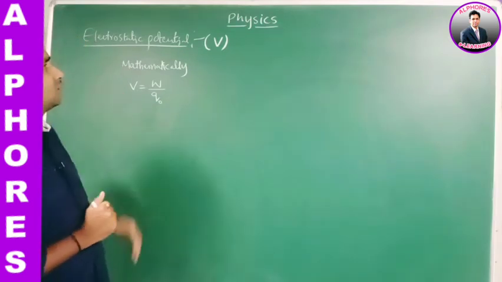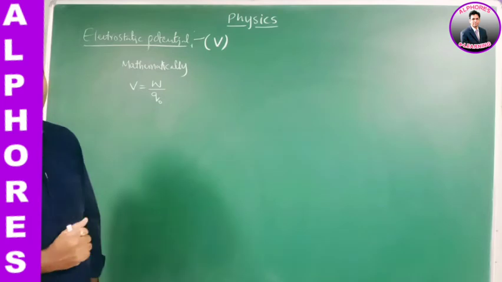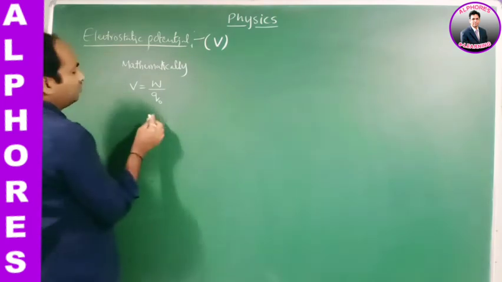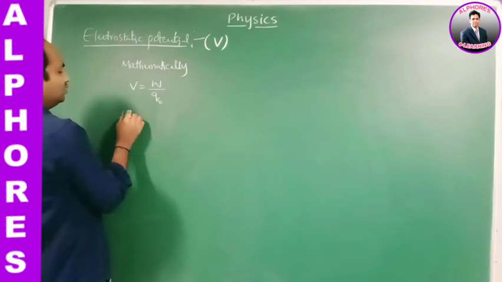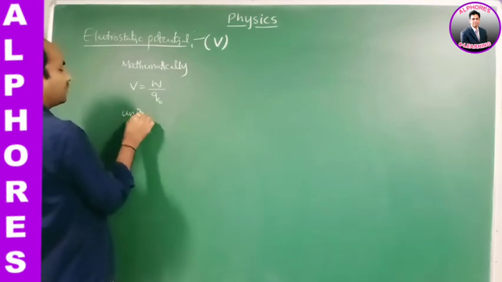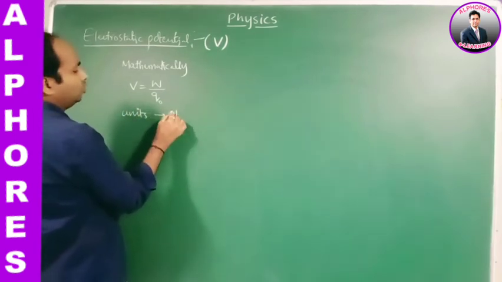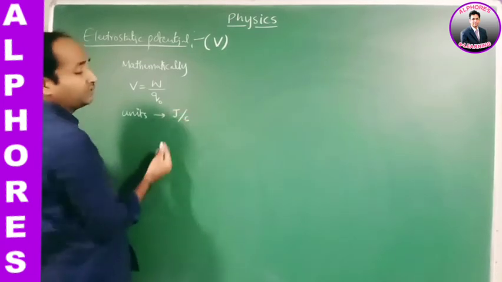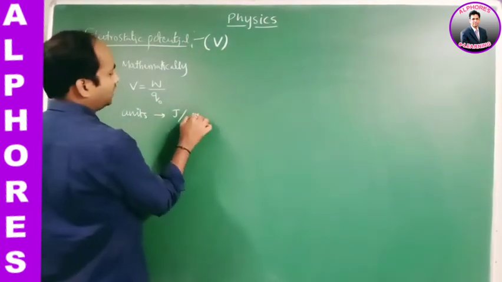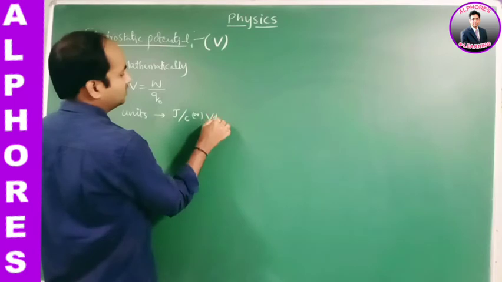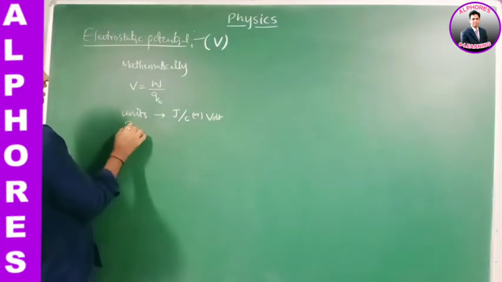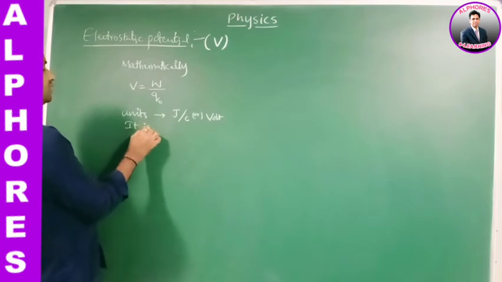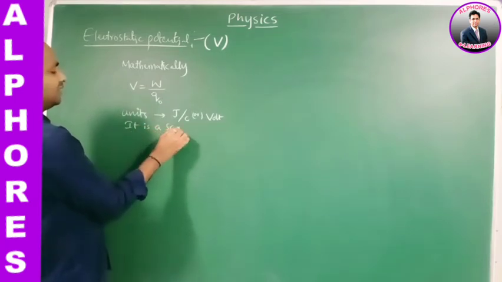So this is the mathematical form: V equals W by Q naught. So what are the units here? If you observe, the unit is joule per coulomb, or we may write it as volt. Joule per coulomb or volt. And it is a scalar quantity. Potential is a scalar.